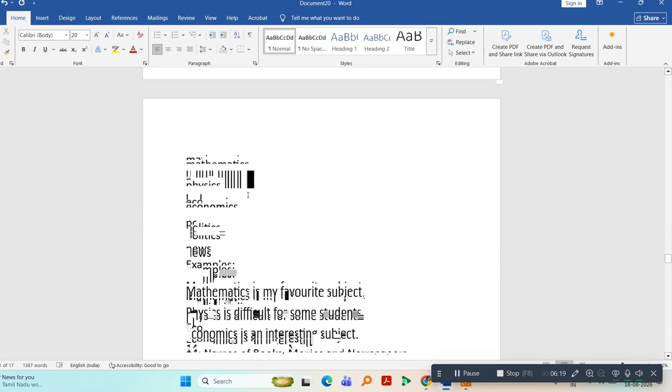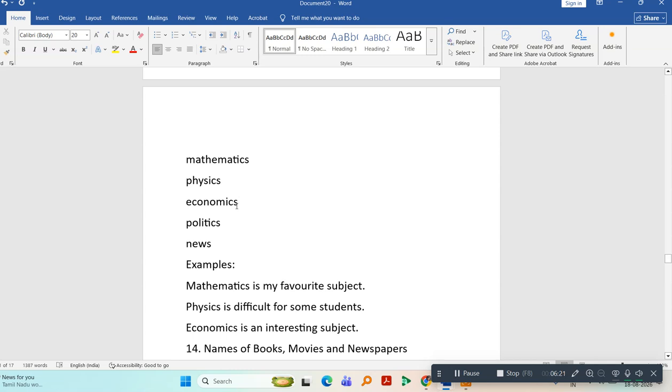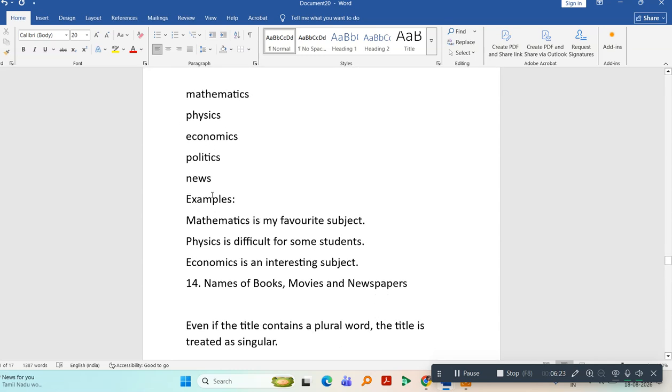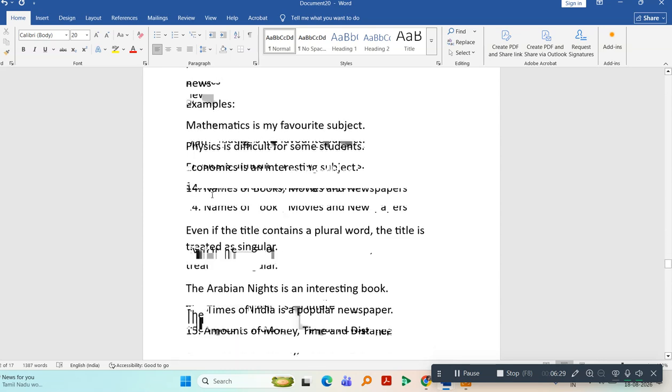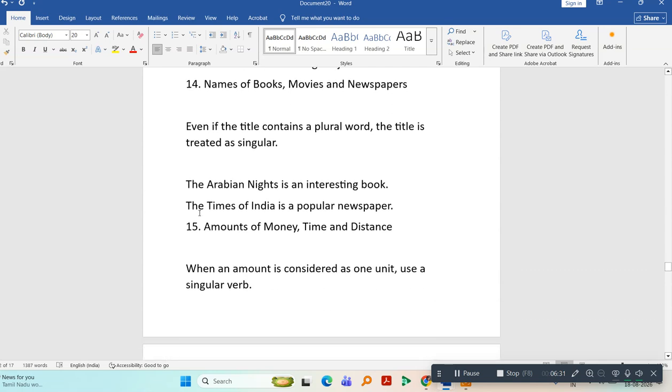Words ending in s but taking singular verb. For example, mathematics, physics, economics, politics. Mathematics is my favorite subject. Physics is difficult for some students. Economics is an interesting subject. The names of books, movies, and newspapers. Even if titles contain a plural word, the title is treated as singular. For example, The Arabian Nights is an interesting book. The Times of India is a popular newspaper.